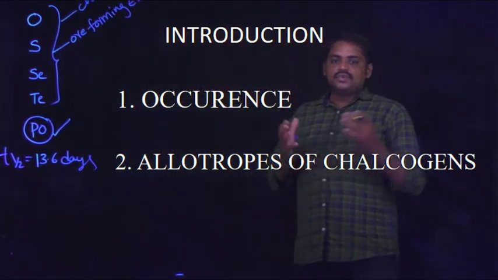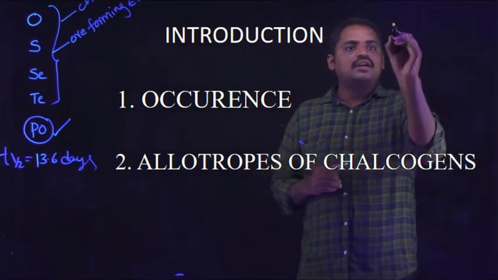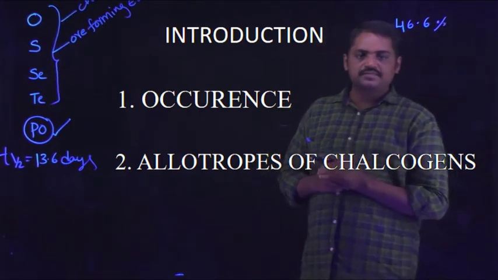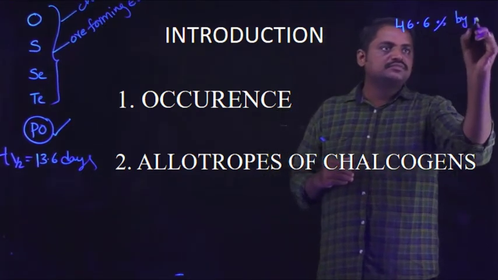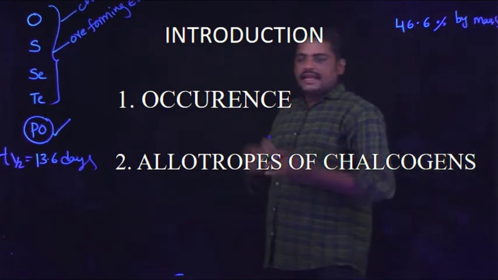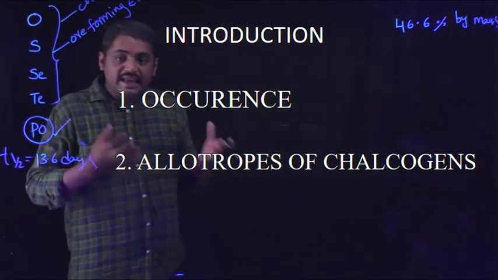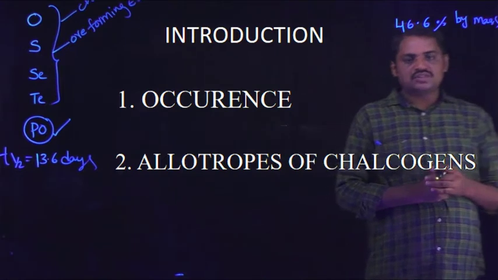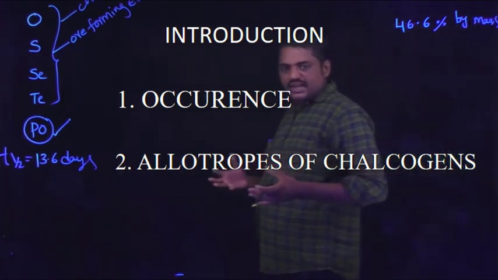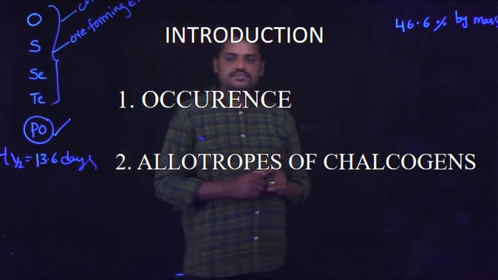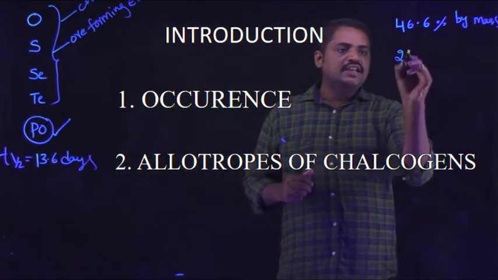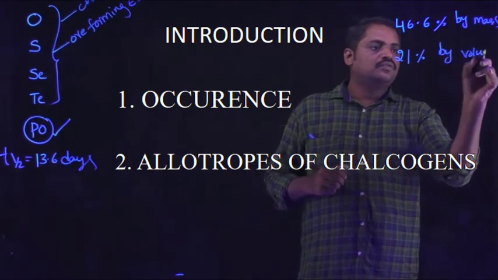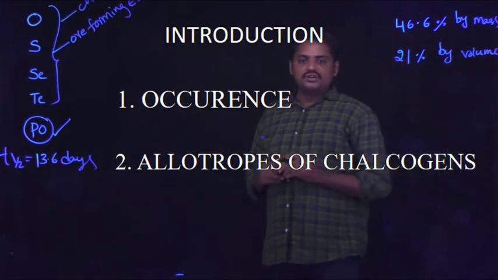Generally, oxygen: 46.6 percent by mass of oxygen is available in the earth crust, and 21 percent by volume of oxygen is available in air.